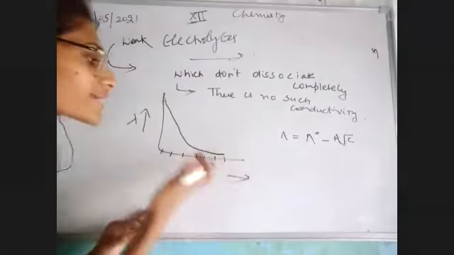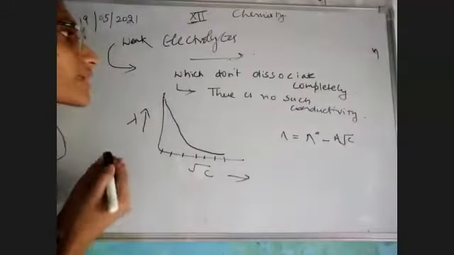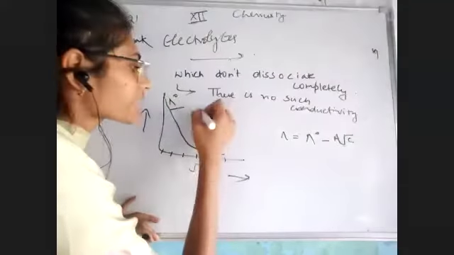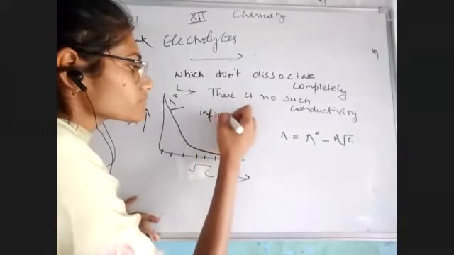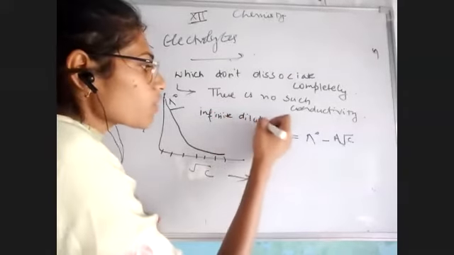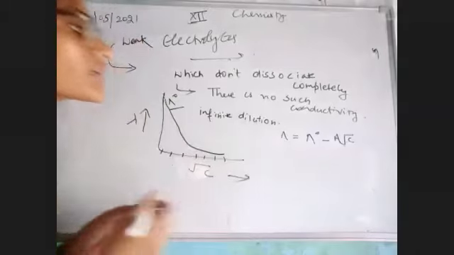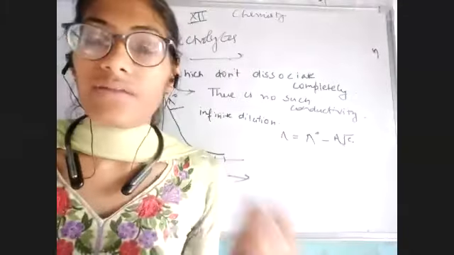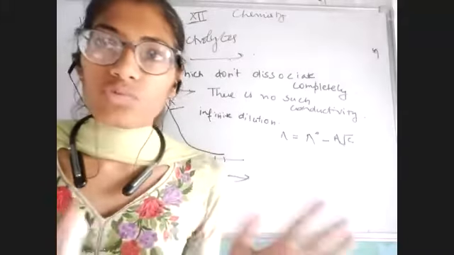So conductivity धीरे धीरे increase हो रही है, and it reaches lambda naught, that is at infinite dilution. So according to weak electrolyte theory, at infinite dilution, the ionic conductivity is maximum. Okay, so this was all.